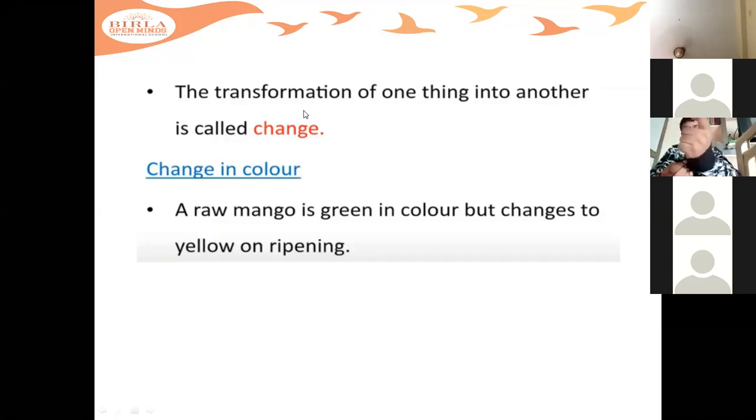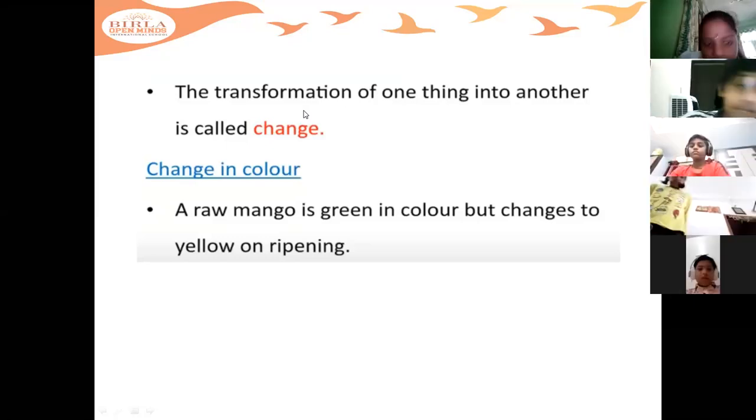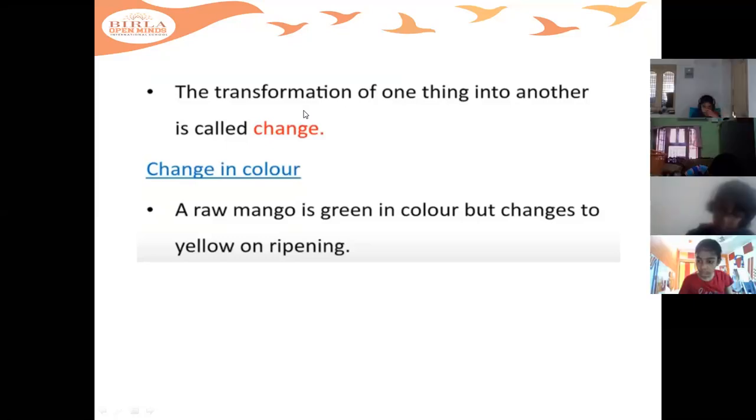Yes, Hanvita. Ma'am, should we write this after chemical changes? Yes. This comes under desirable and undesirable changes. Write down the heading. Once again, I'll write it here.